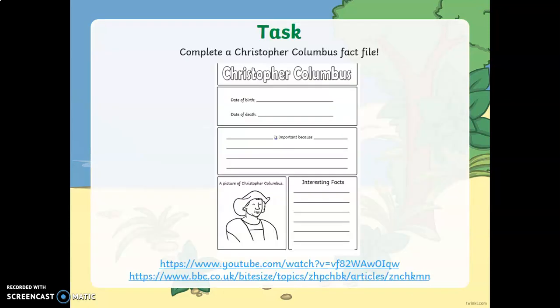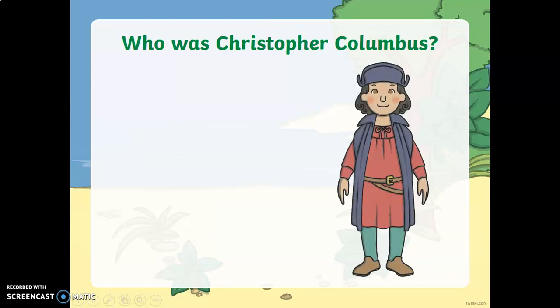This is the task that you're going to be asked to do at the end of the lesson. I thought I'd show you it first, so as I'm going through things, you can maybe start remembering. I'm going to ask you to complete a fact file all about him. And here at the bottom are two extra little films that you could watch all about him.